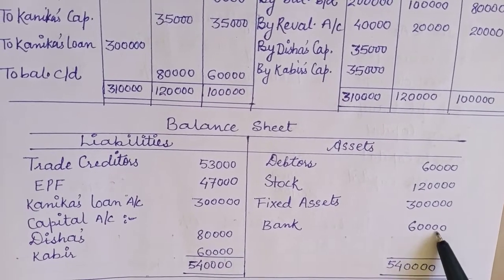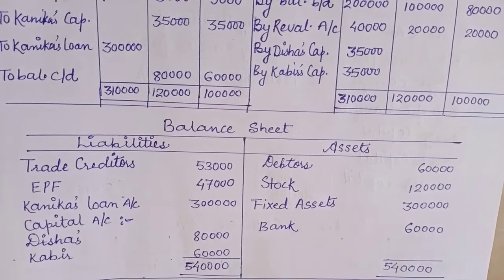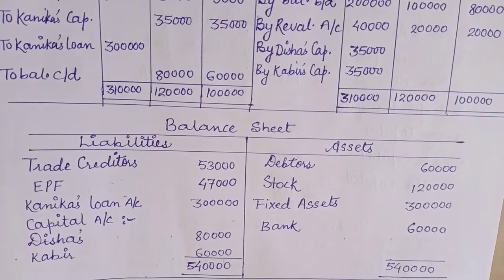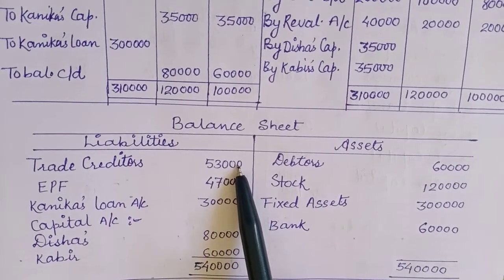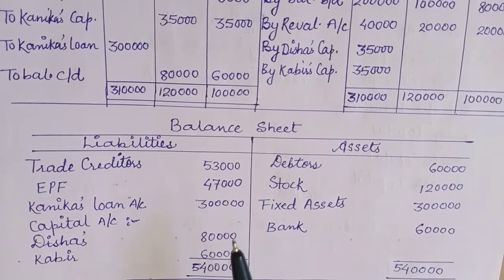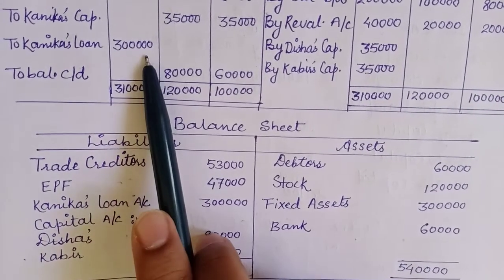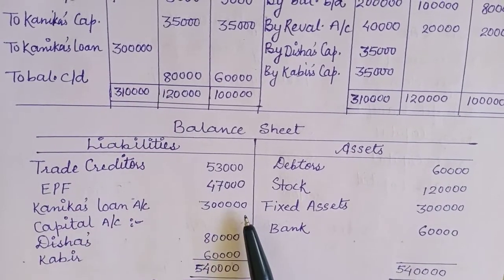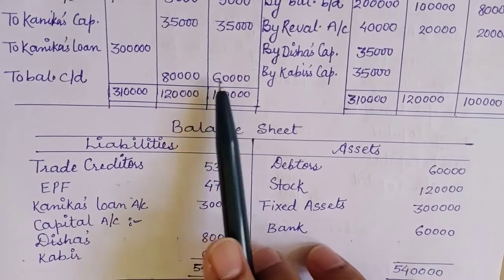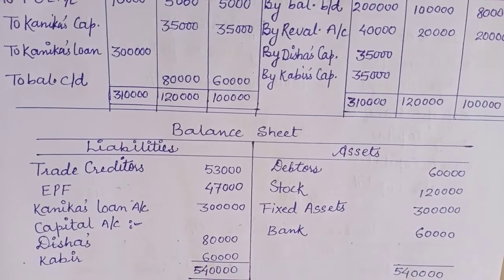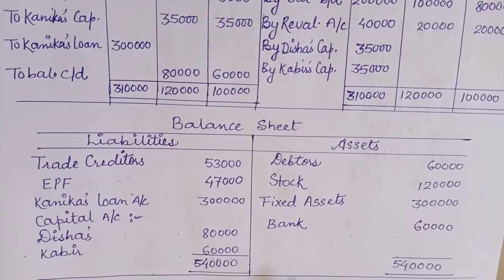Bank account 60,000 has been written. Liability side, trade creditors no change, so 53,000. Employees provident fund no change, so 47,000. Kanika's loan here we have calculated, that is 3 lakh, so I have written 3 lakh. And then capital accounts are 80,000 and 60,000, so I have written that, and that is 5,40,000 on both the sides.